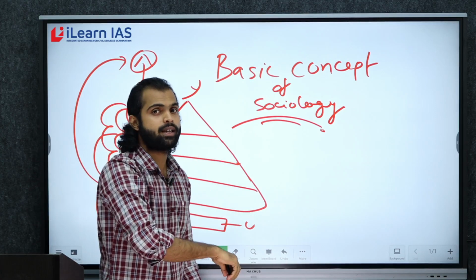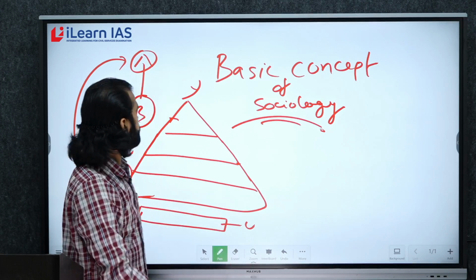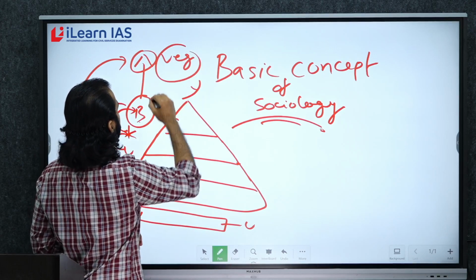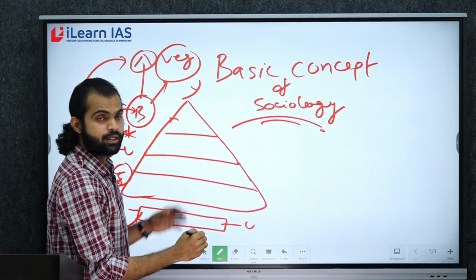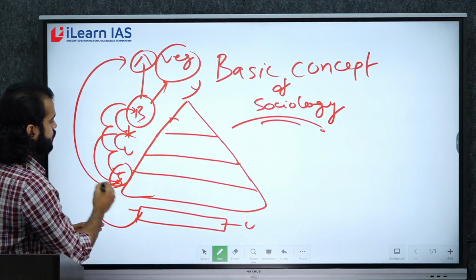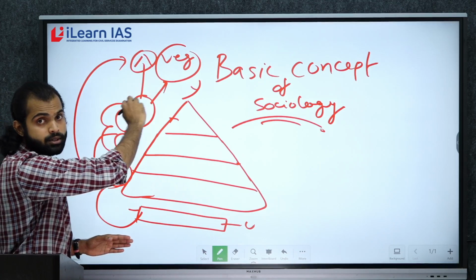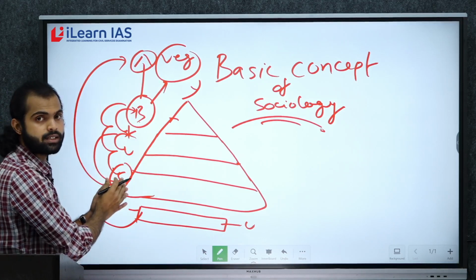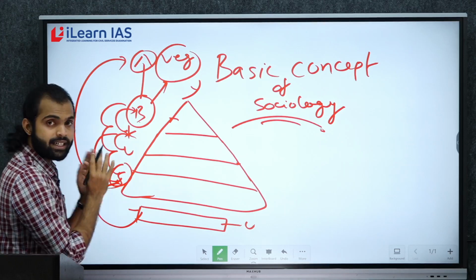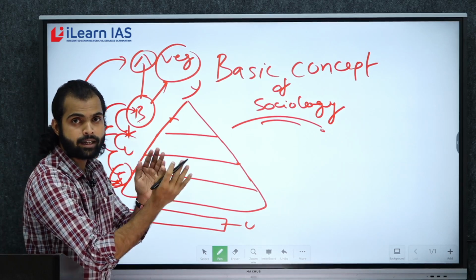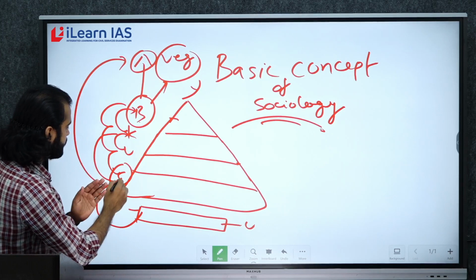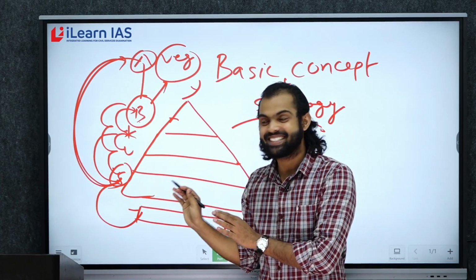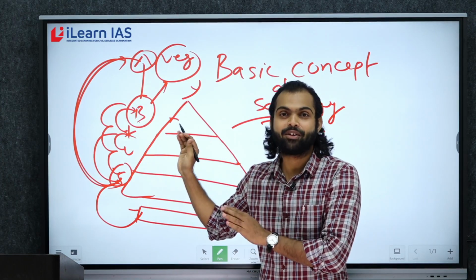Or take another example: Brahmins are vegetarians, and Shudras are mostly non-vegetarians. So for getting social status, they change their lifestyles and follow vegetarianism. This is also called the cultural mode of Sanskritization.